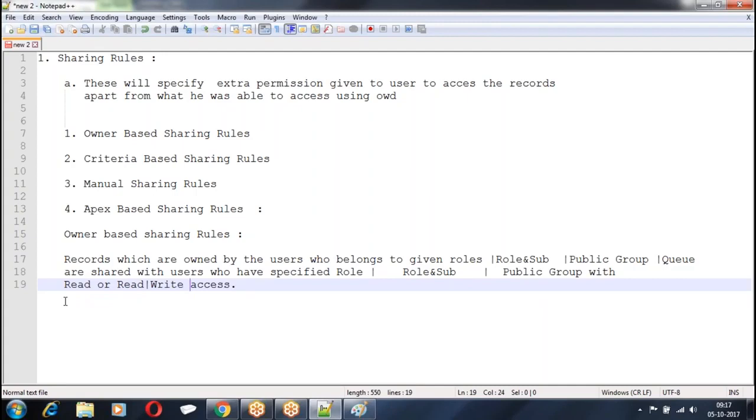People are comfortable with this condition. People have followed this, right? Example I can give you.